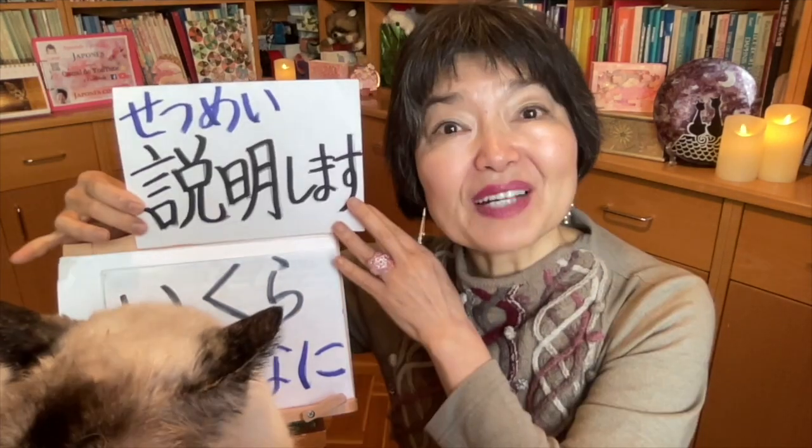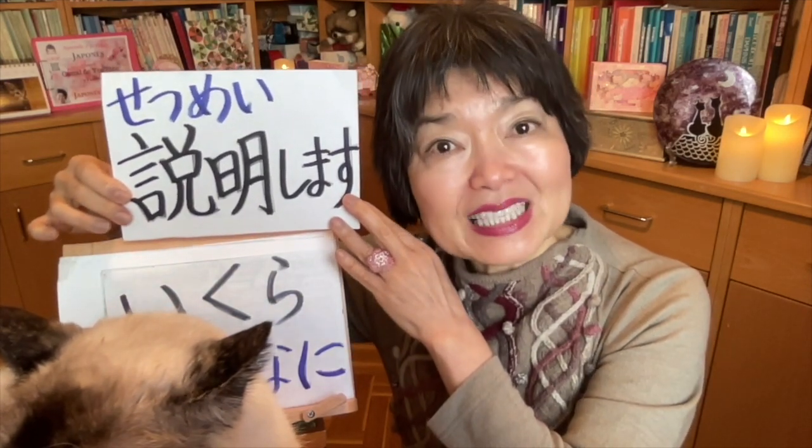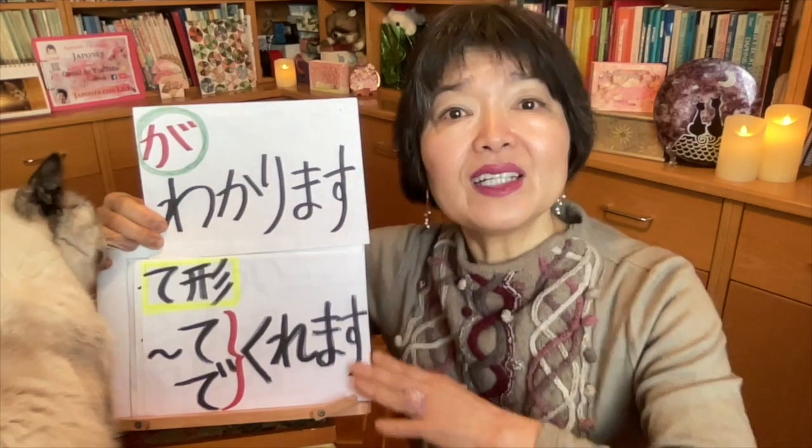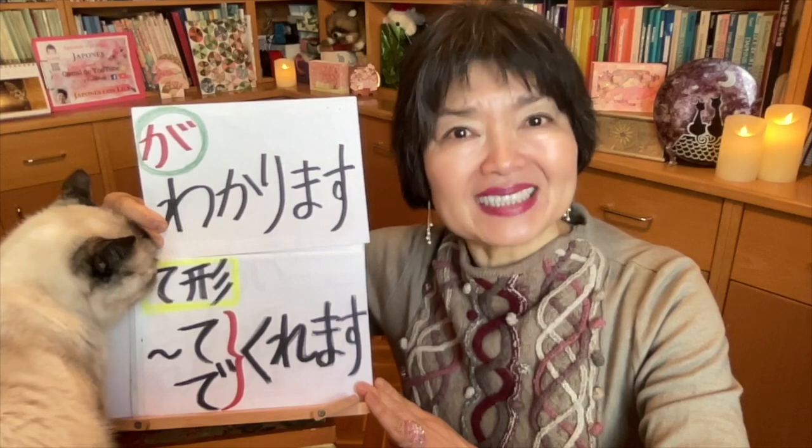No matter how I explained him, he doesn't understand me. The verb to explain, 説明します。He doesn't understand me, わかってくれません。If I say わかってくれます, he understands me. This is the expression with te form and くれます。You can watch my video 127, 128, 129.